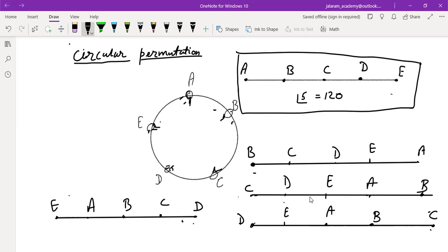For 5, there will be factorial 4; corresponding to n, there will be factorial n minus 1. Is that clear to you? Understood or not? Yes, sir. So this is the formula for the number of ways of arranging n objects along a circle.